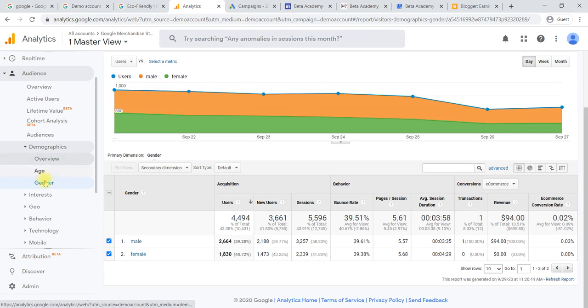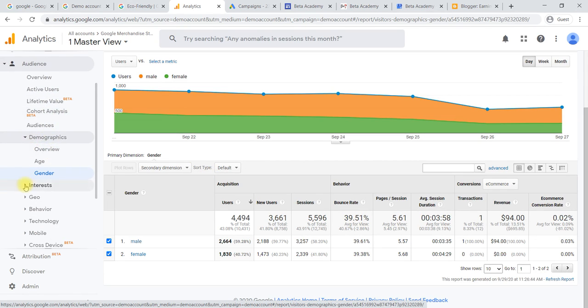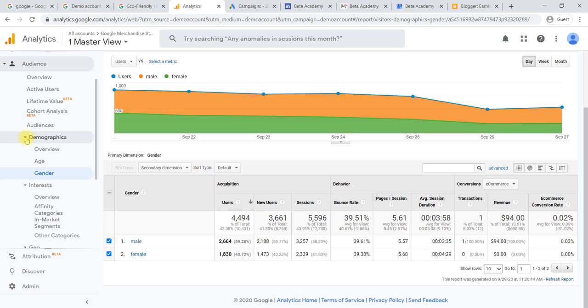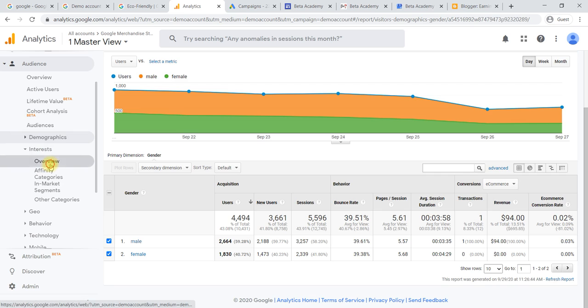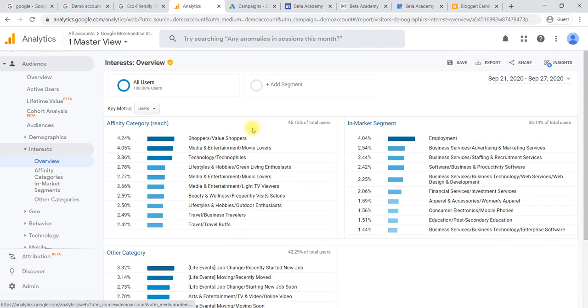Demographic gender analysis was covered in the last video. Now we are going to cover audience analysis related to interests. We'll go to the interest overview, where we can check which type of product has been visited or purchased more.